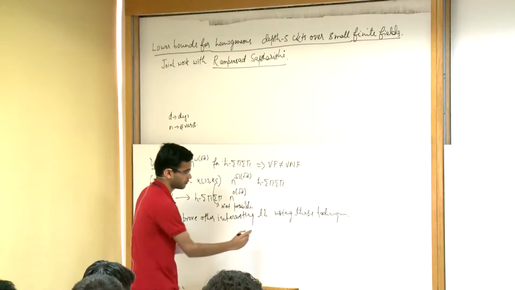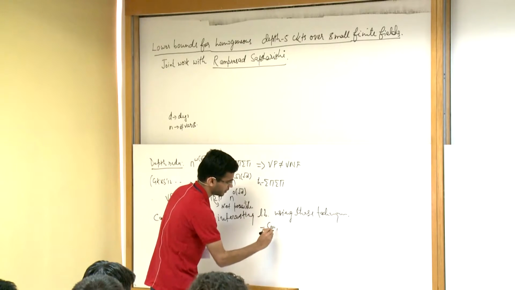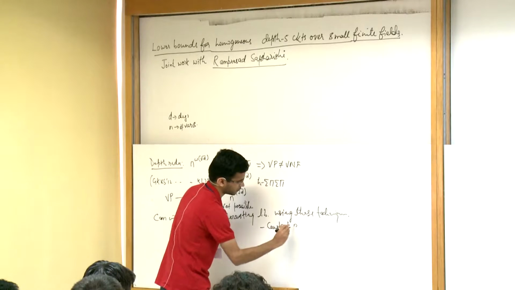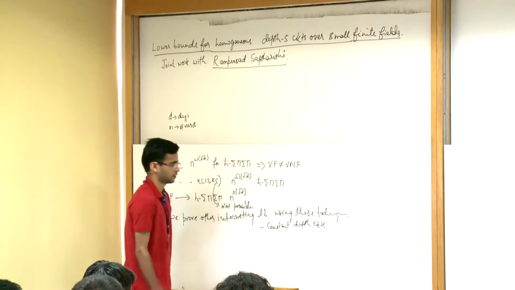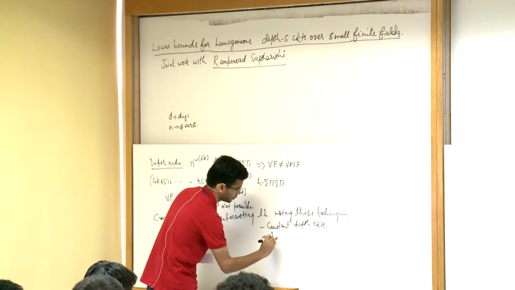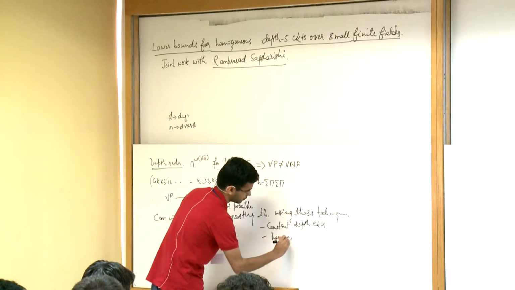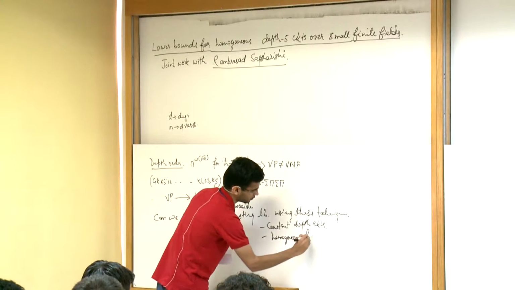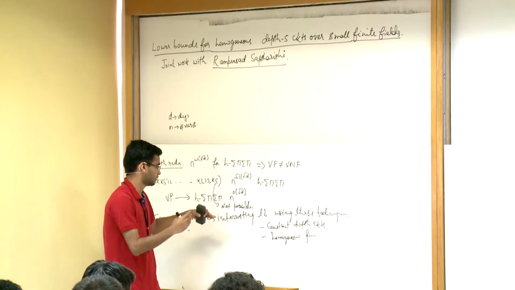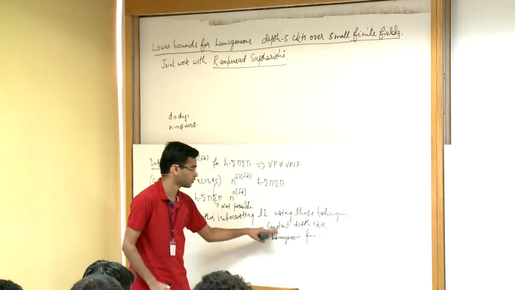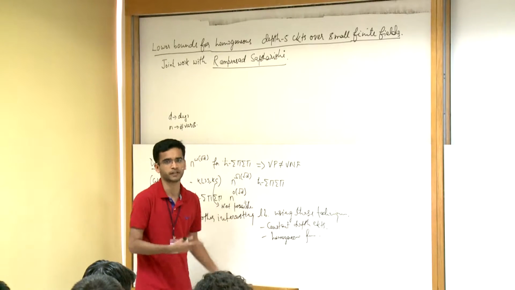In particular, can we prove lower bounds for constant depth circuits? Or can we prove lower bounds for, say, even homogeneous formulas? Our current state of knowledge does not rule out these kinds of lower bounds using the techniques that we have.